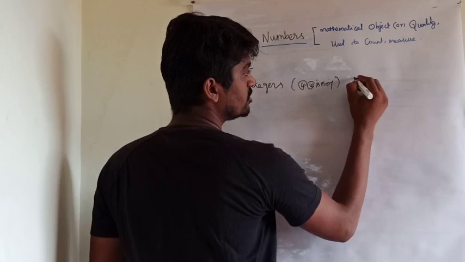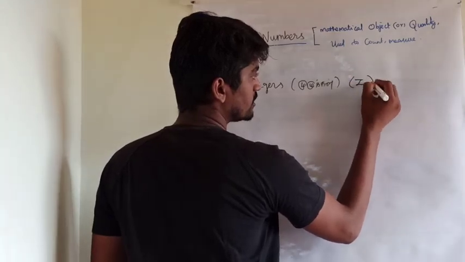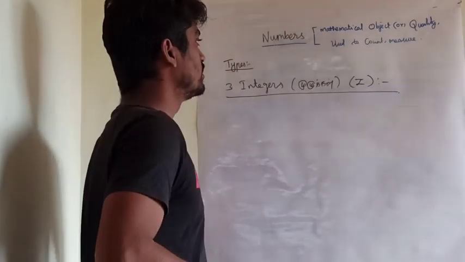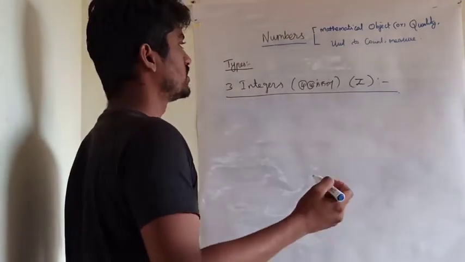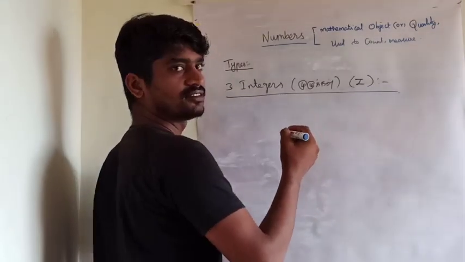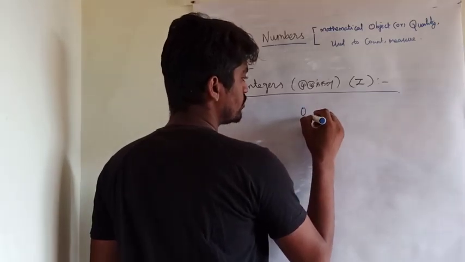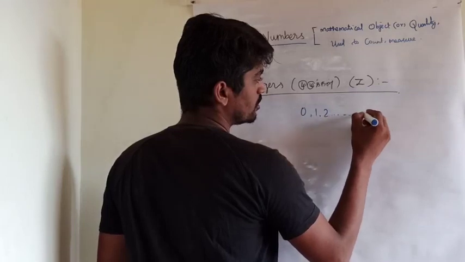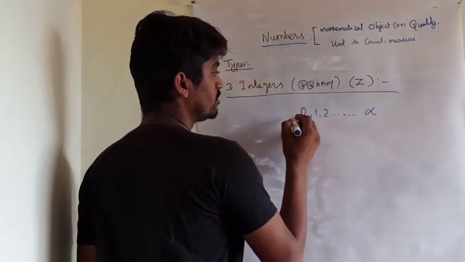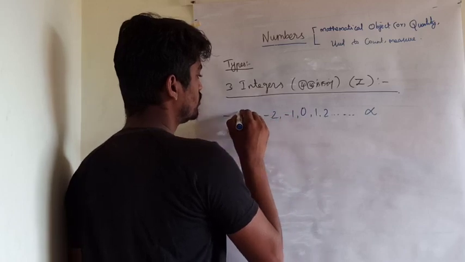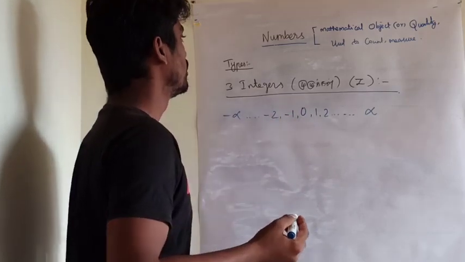Integers are denoted by the letter Z. Integers contain positive and negative numbers, like 0, 1, 2 up to infinity. On the negative side, -1, -2 up to minus infinity.